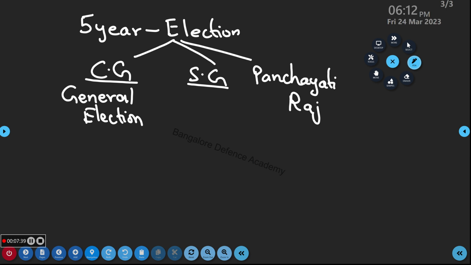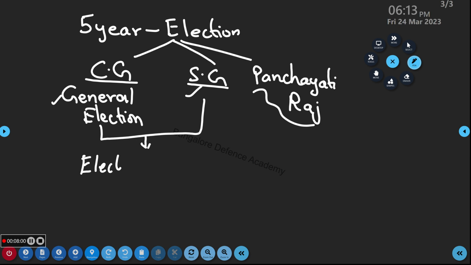Now you have to remember one more thing. The elections for the central government, that is the general election, and the state government election will be done by the Election Commission of India.